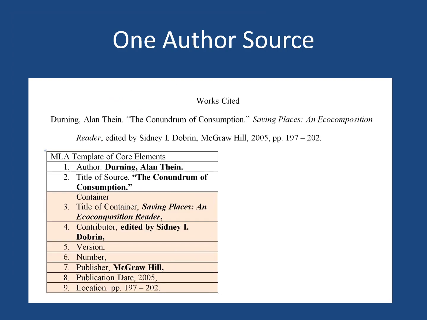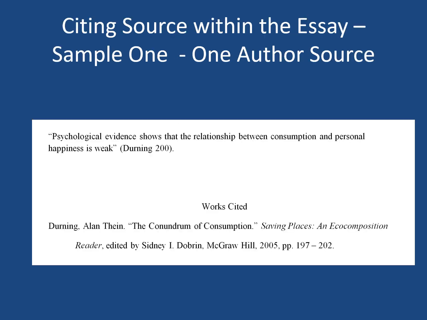Most sources tend to have an author. MLA has particular rules for the ways that you can cite the authors within the works cited page themselves and within the essay. For example, let's take a look at Alan Durning's source. So we see here in the works cited page, this is how MLA would style the name with the last name, comma, and first name, period.